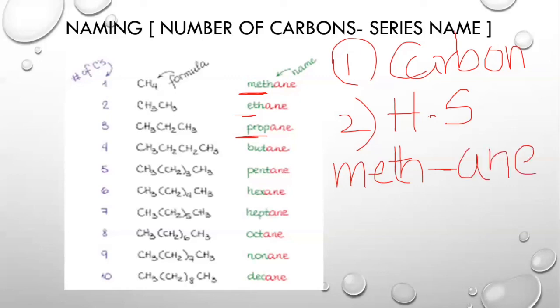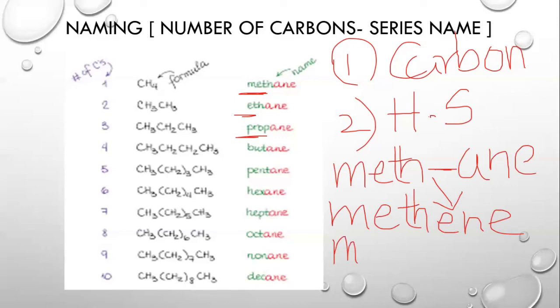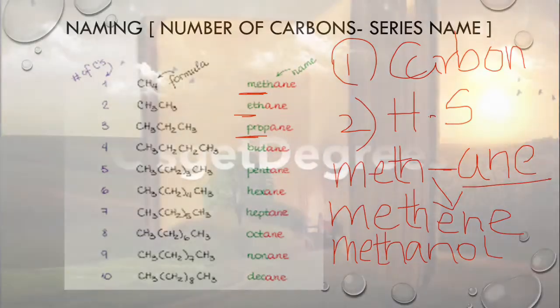If it had been ene, then after meth we would be adding ene to make it methene. And just like that, it will become methanol for alcohol. So this is the naming process. You need to remember the carbon names, meth, eth, prop, and then you need to know which compound belongs to which series, and you're going to add the suffix of that particular series as ane, ene, and ol.